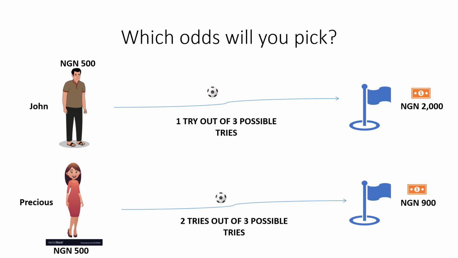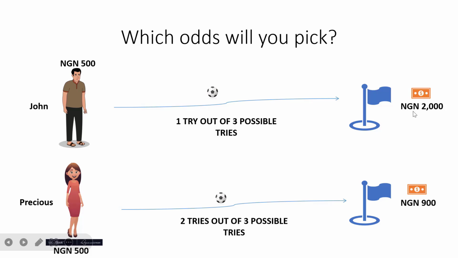All right. So imagine, would you choose to be this first guy using a single try out of 3 possible tries just to get 2000, or would you be this girl using the same 500, with 2 tries and getting 900? I've already done this survey, and from the survey, 90% said they would prefer to be the girl. They would prefer this chance because they have 2 attempts to try again, regardless of the capital, because they can manage the 900 and even use part of the profit to bet again, unlike risking your total capital for just a single trial.